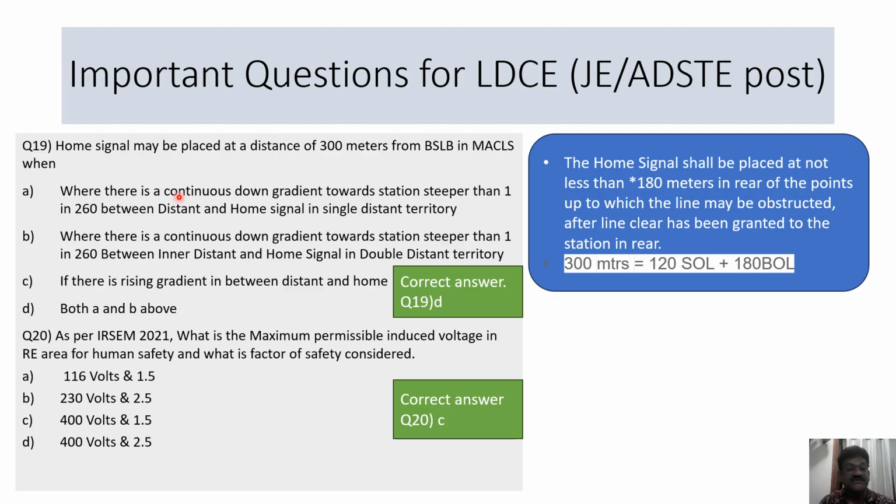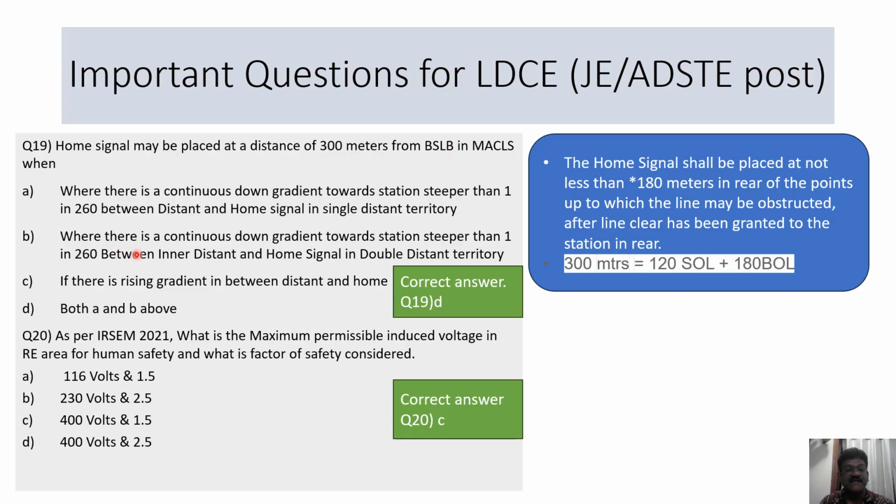Under what conditions? The answer is both of these: where there is a continuous down gradient towards the station steeper than 1 in 260 between distant and home signal in single distant territory. If it is single distant territory, that is only home and distant, then with a gradient steeper than 1 in 260 you may place a home signal at 300 meters from BSLB.